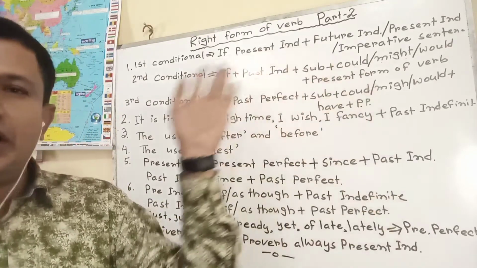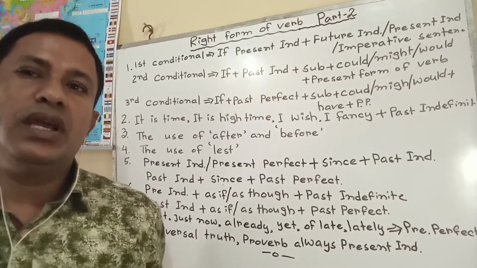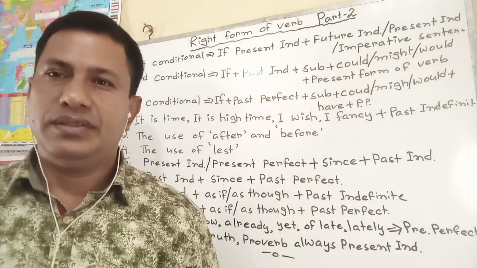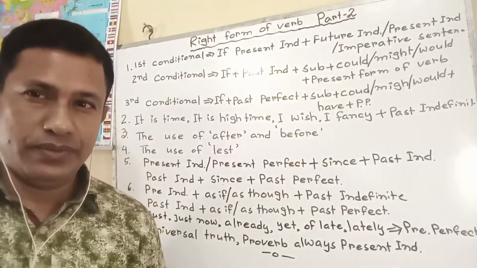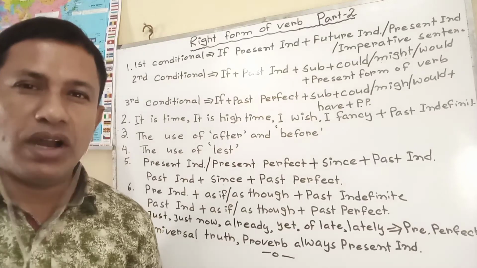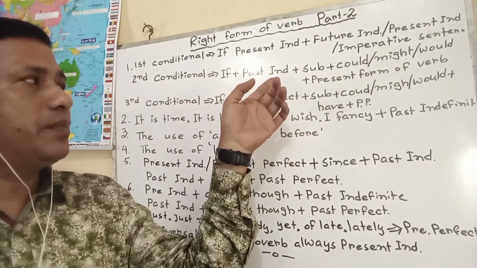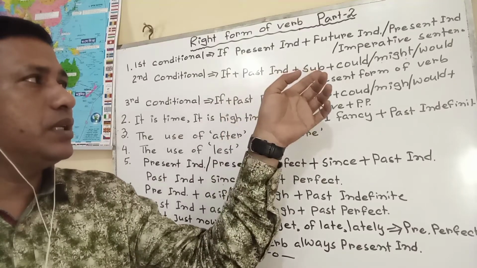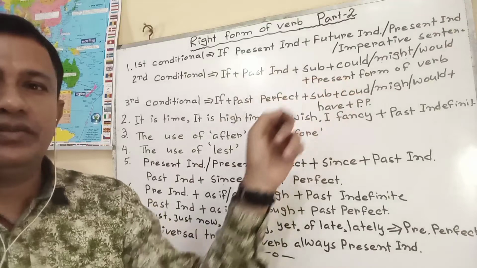Now I am changing the part. The if clause is being given to the last part. I would go there if you came. I would help you if you wanted. In this way, the structure is If plus past indefinite or past simple, plus subject plus could or might or would plus present form of verb or base form of verb.